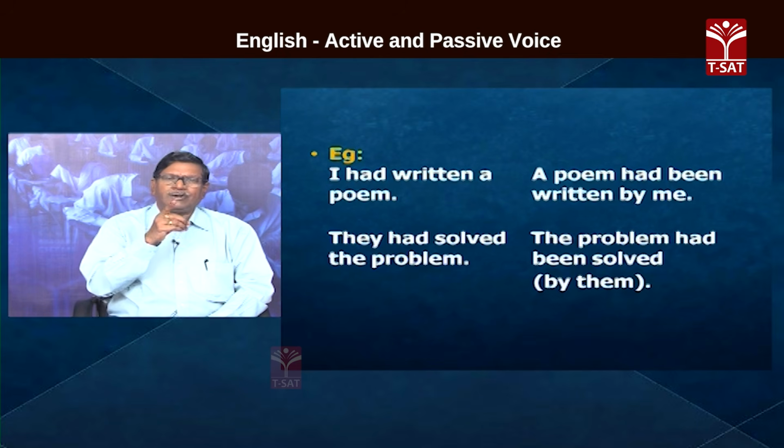Problem is the object in the active voice. It occupies the place of subject in the passive voice. So, the problem had, be form occupies the place of the verb. So, had been solved. The problem had been solved.